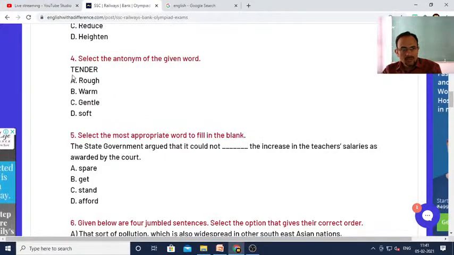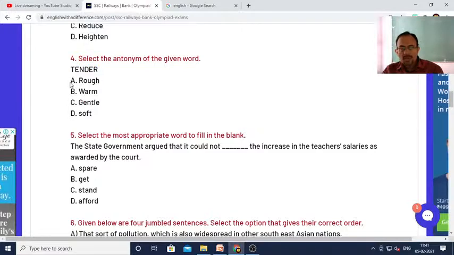Tender. Okay, so tender means something which is gentle, which is soft, right? So if it is something gentle, something soft, then it can also be warm. So warm, gentle, and soft have similar meanings. That is, these three words are the synonyms of tender.